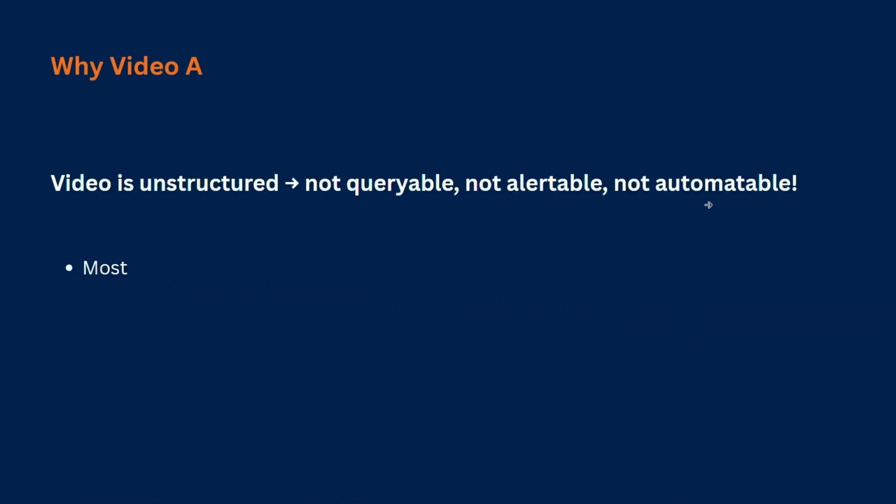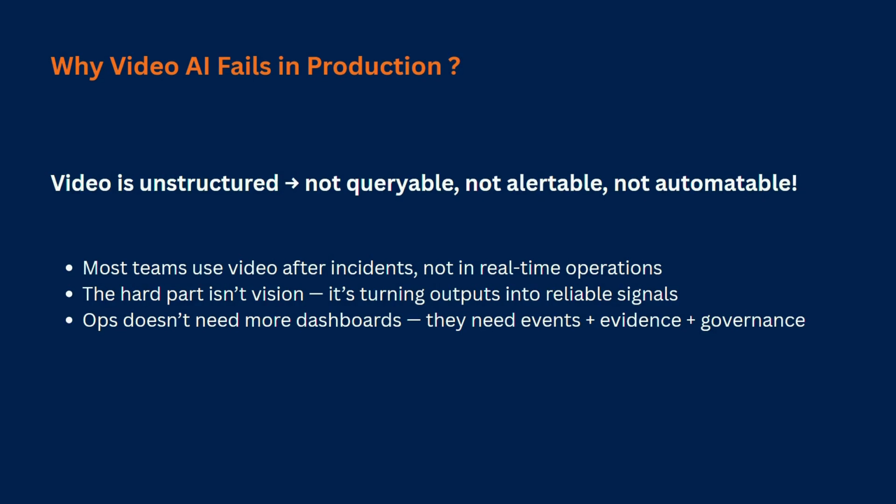So basically, video is everywhere, but operationally it's still dark. It's unstructured, so it's not queryable, not alertable, and definitely not something you can automate. Most teams only look at footage after something goes wrong because turning video into reliable operational signals is hard. And classical observability doesn't work. It can't see AI-specific failure modes like silent latency drift, malformed outputs, or weak decision grounding.